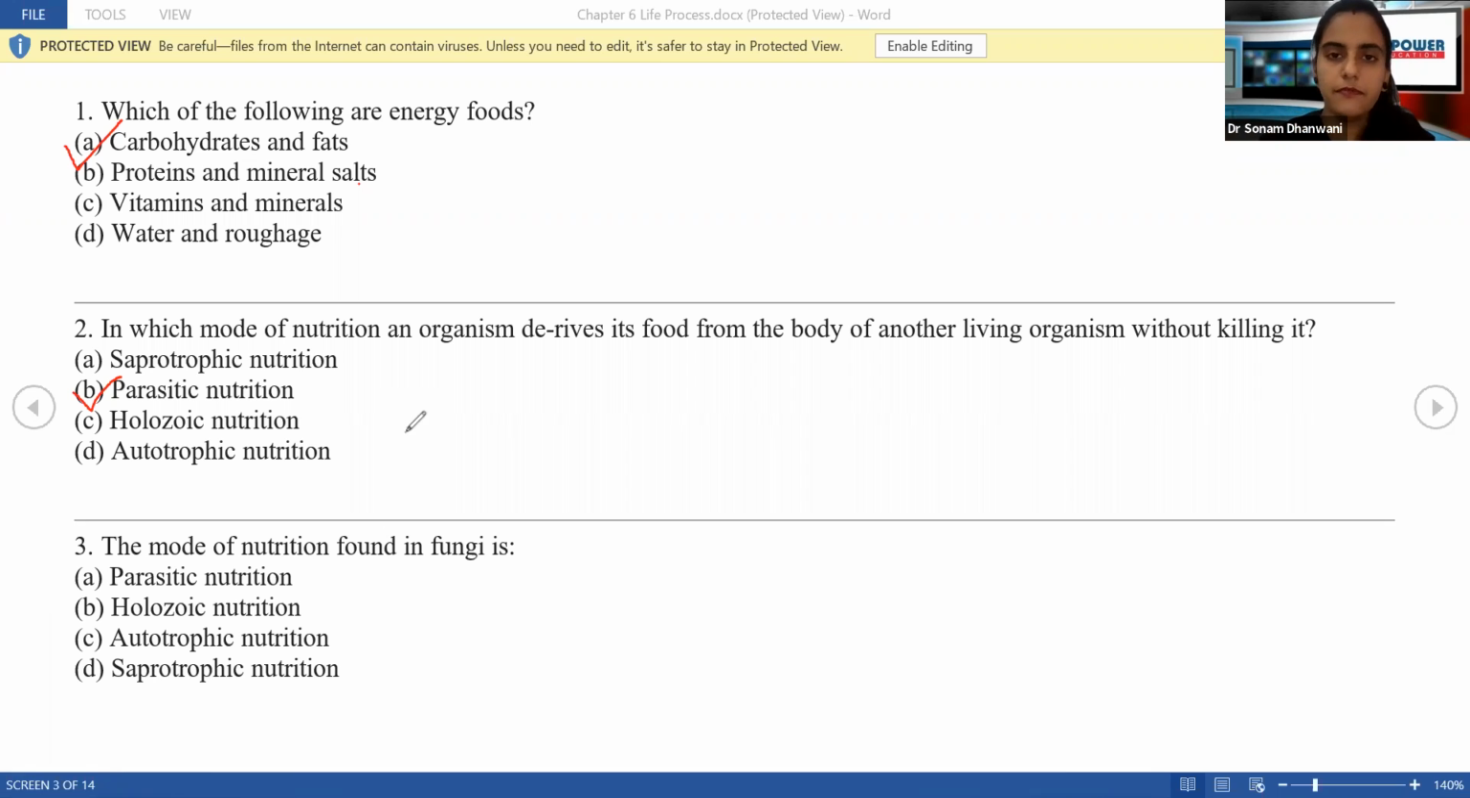Auto means self. So autotrophic is preparing their own food. Plants are the organisms which prepare their own food, so that is autotrophic.